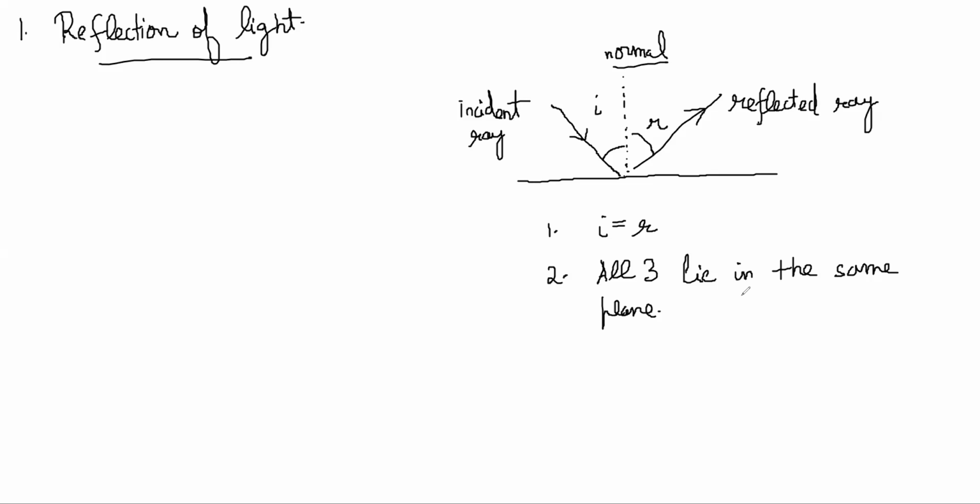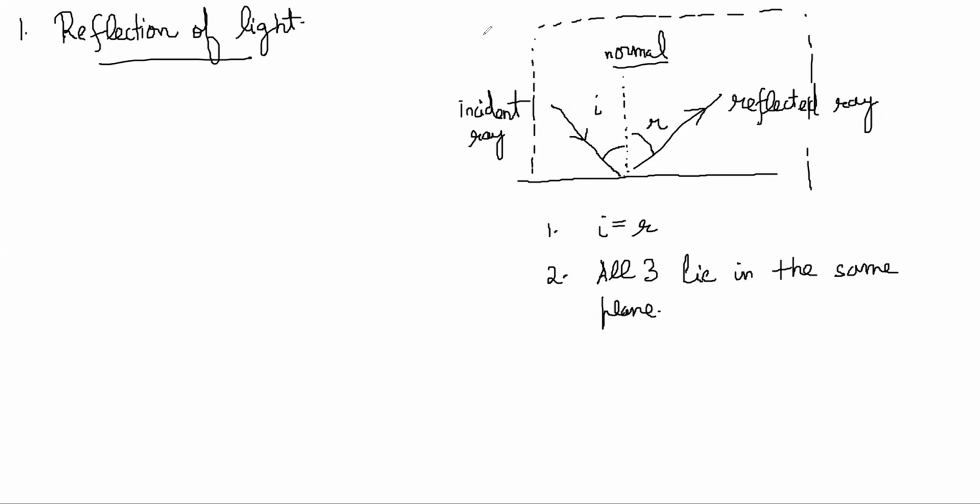It's kind of like, they're all coplanar. So if they're all taken to be in one plane, the incident ray cannot go out of that plane, right?